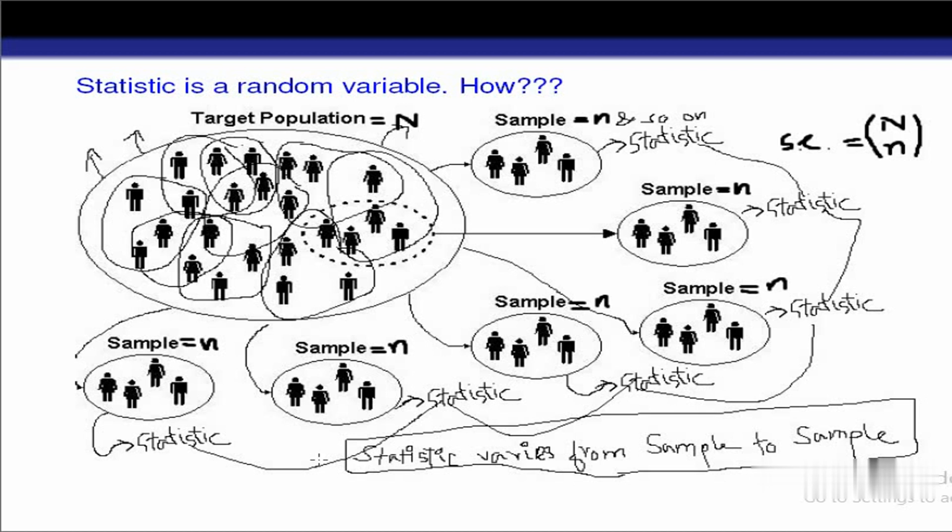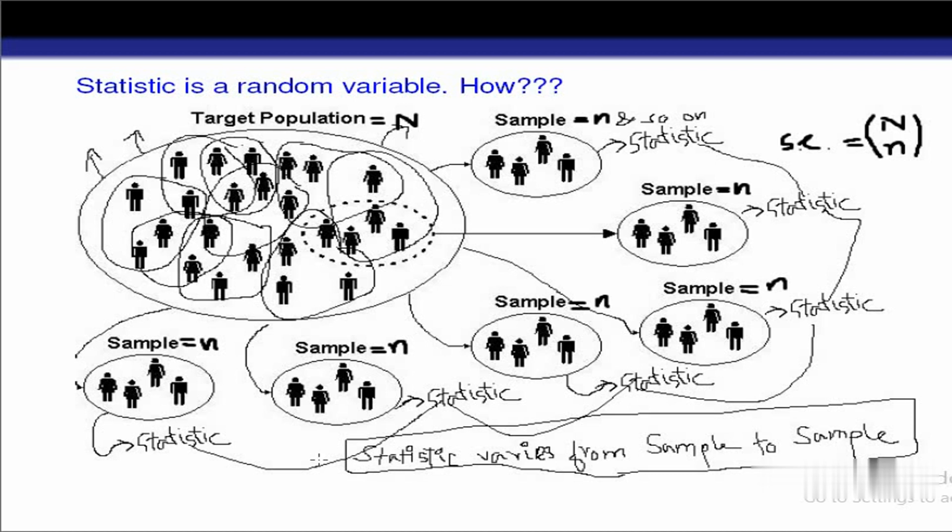That means the aggregate of all the statistics, grouped in a frequency distribution, is called the frequency distribution of the statistic, or the sampling distribution of the statistic.